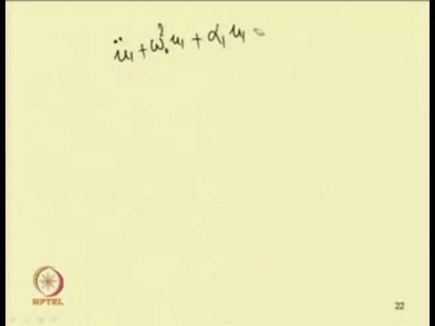Let me add another nonlinear term, a coupled term between u 1 and u 2, alpha 2, and then alpha 3 u 2 cube, equal to 0.